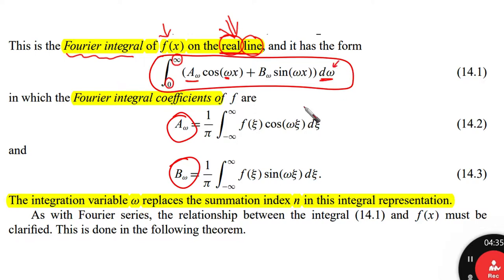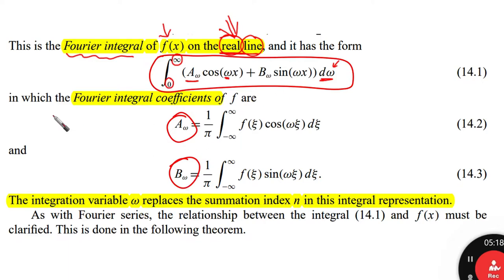This is the integration variable, the new one. The Fourier integral is going to introduce this concept of omega, another integration variable that we didn't use before, and we are going to benefit from this later on. As we are going to see later in the Fourier transform, we are going to change our variable from one like t, the time domain, to something else, which is going to be the frequency domain. So this is what Fourier integral is all about.